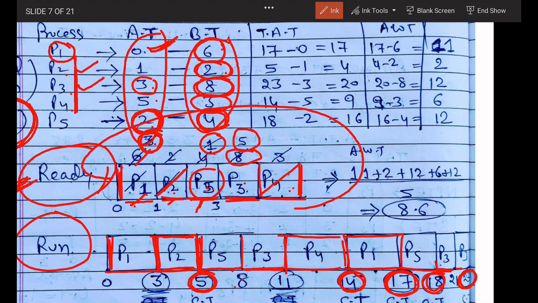Okay, already we discussed how to calculate turnaround time. So now completion time minus arrival time. Okay, so you can calculate all value. So then you can calculate the average wait time. So you will divide, then you will get 8.6. This is the final answer. Okay, you can check also NPTEL question.